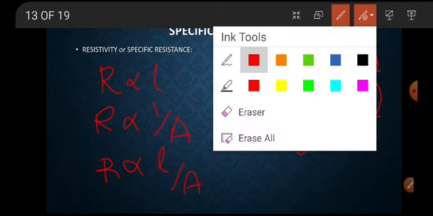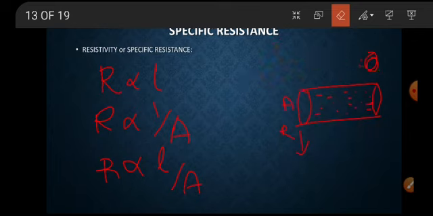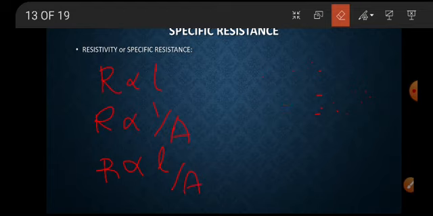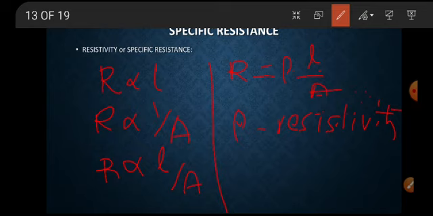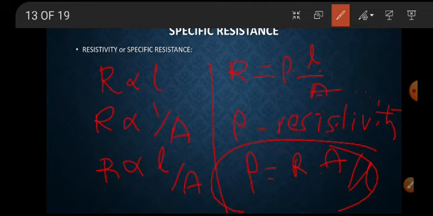So from this, R equals some constant times L by A, where rho is the resistivity, or to be specific, the specific resistance. So rho equals R A by L. This is the specific resistance of a conductor.